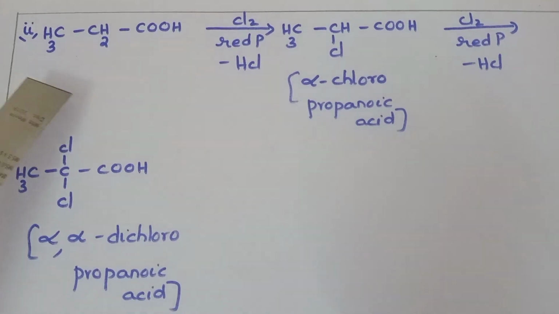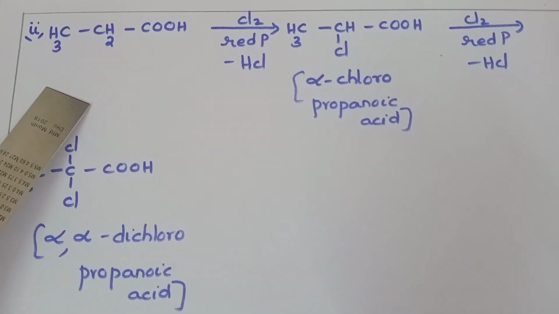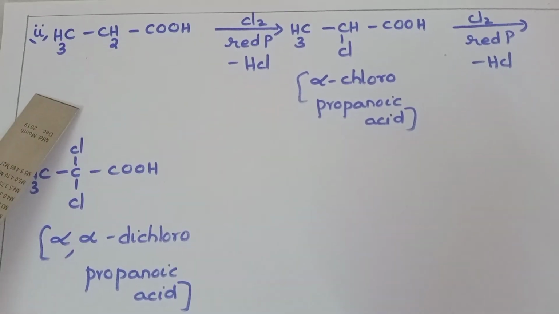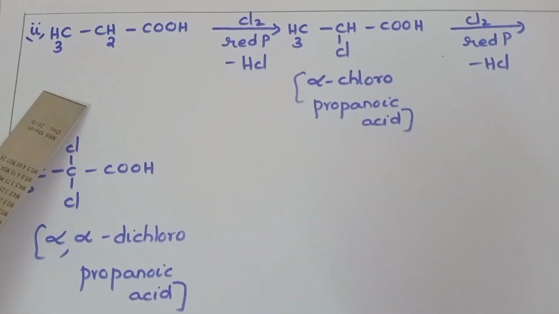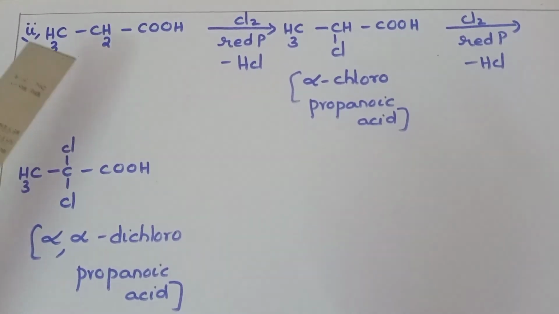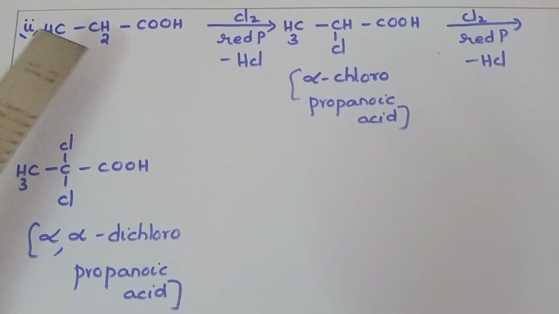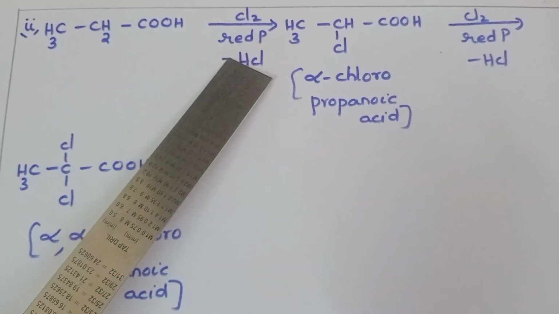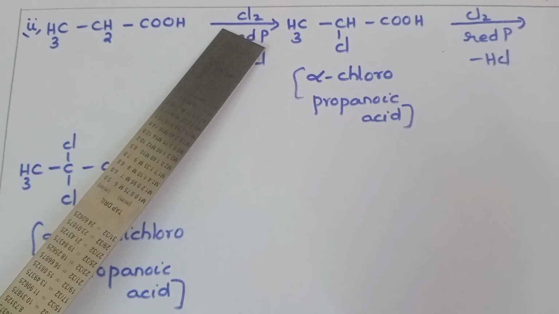The second example I have taken here, students, is CH3CH2COOH. What is this called? This is called propanoic acid, as there are 3 carbons. Now, taking propanoic acid, again on treatment with chlorine in the presence of red phosphorus; you can take bromine also, students.